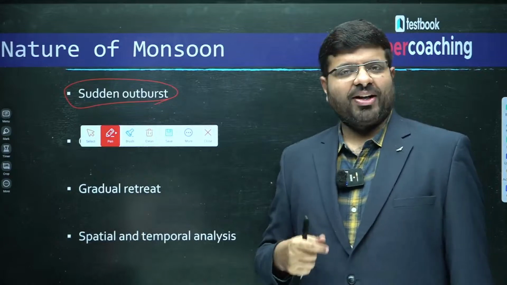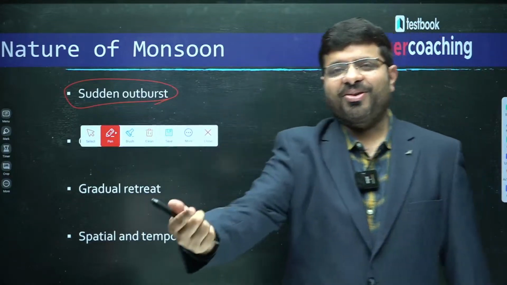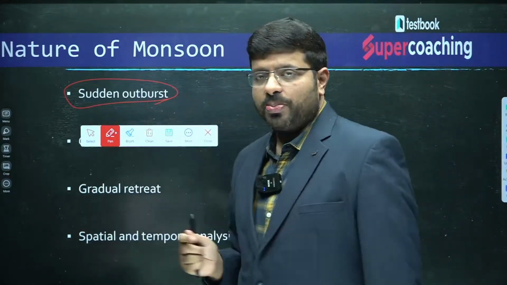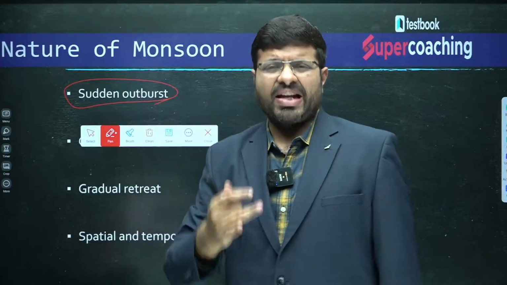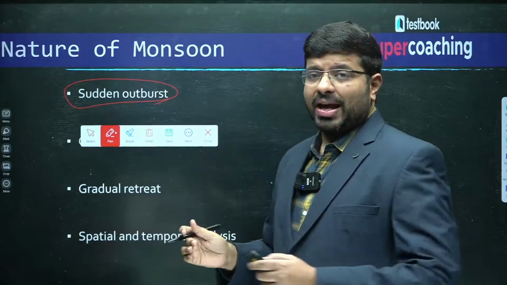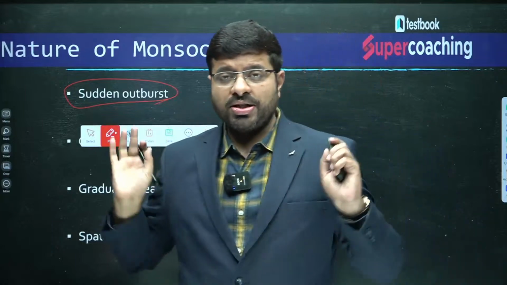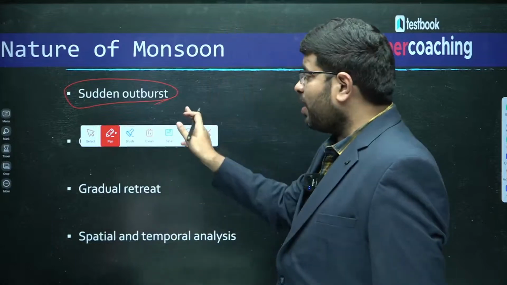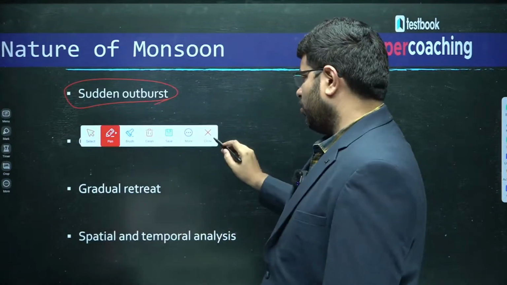Monsoons are not like that. When they enter, they would kick the door and enter the room. That is what you call sudden outburst. The onset of the monsoon is very quick, associated with thunderstorms and all. That is, the monsoonal air rushes into the Indian mainland. That's what you can understand from the sudden outburst.